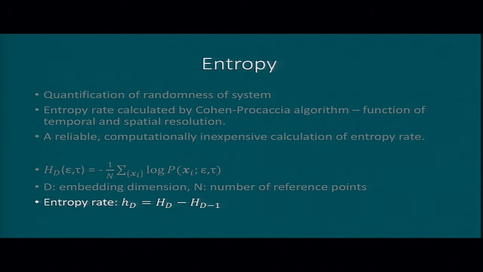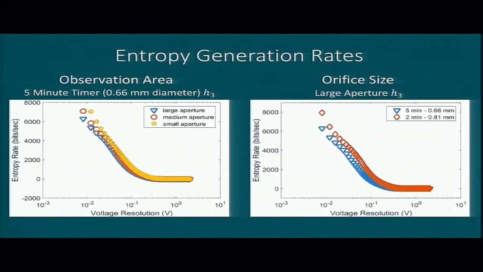So this is the difference, the amount of information present in one additional measurement. So how much do we learn from gathering one more piece of data? We can see for different observation areas, by that I mean aperture sizes, and for different orifice sizes, I provided the entropy rates for different voltage resolutions.